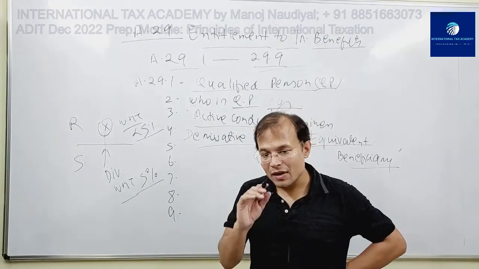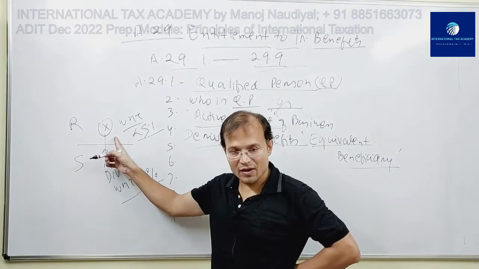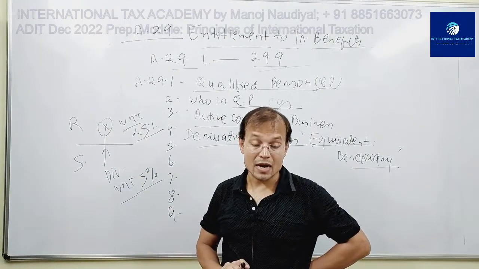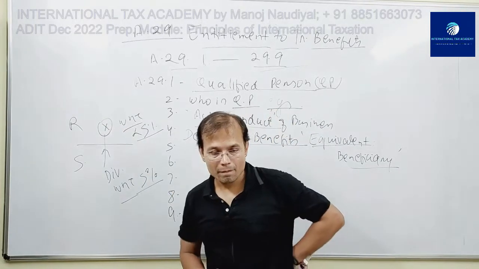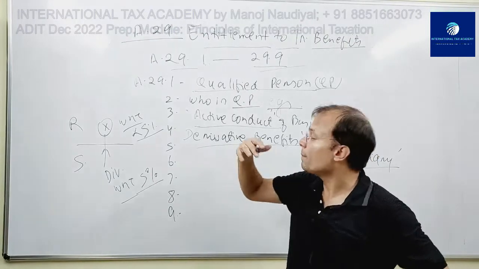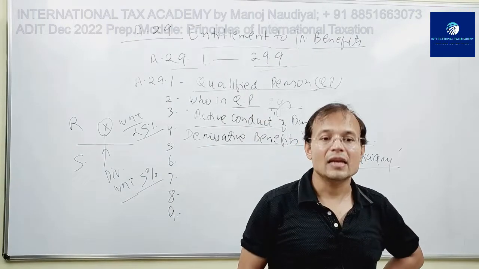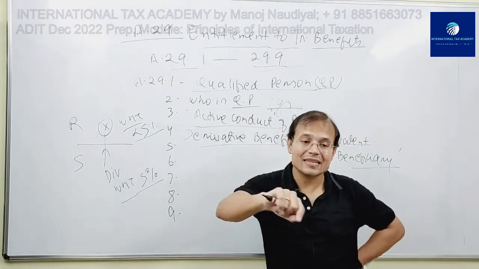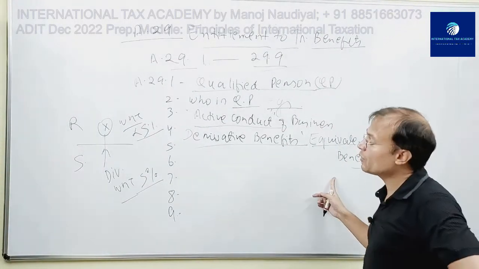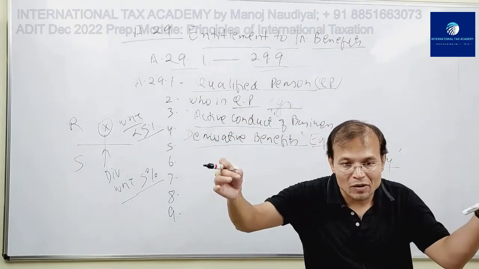So meaning to say, the benefit received by X under the domestic law of R is equal to or better than the benefit that X receives under the RS treaty. If this is the case, then we will say that yes, X is an equivalent beneficiary. Right? So the concept of equivalent beneficiary will be seen in Article 29(4).